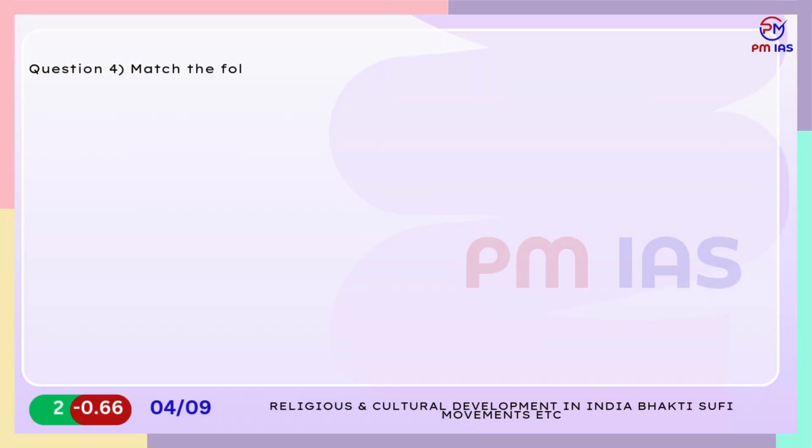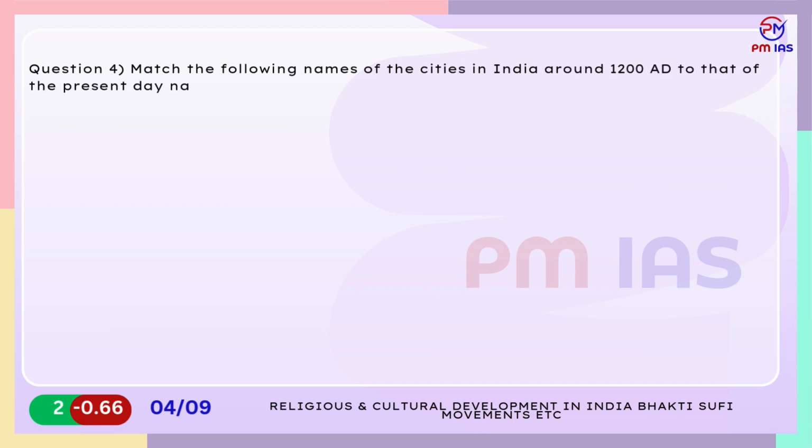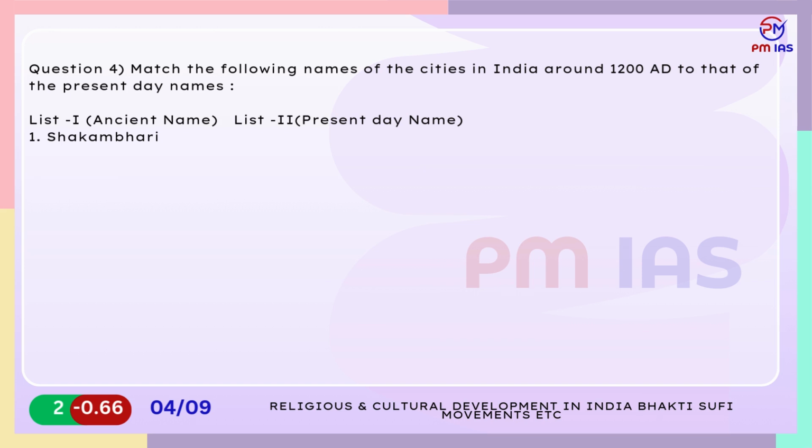Question 4. Match the following names of the cities in India around 1200 AD to that of the present-day names. List I, ancient name. List II, present-day name. 1. Shakambhari. A. Sambhar Lake Town, Rajasthan. 2. Ajmeru. B. Ajmer, Rajasthan.